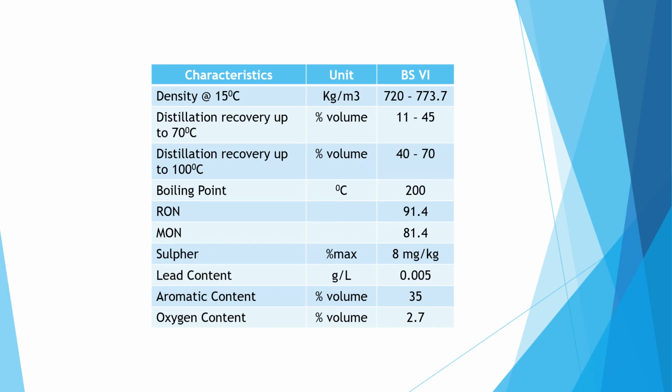The boiling temperature is 200 degrees Celsius. Research octane number is 91.4. Motor octane number is 81.4. Sulfur content is 8 mg per kg. Lead content is 0.05 gram per liter. Aromatic content is 35% of volume, and oxygen content is 2.7% of volume. So students, these are the BS6 gasoline specification.